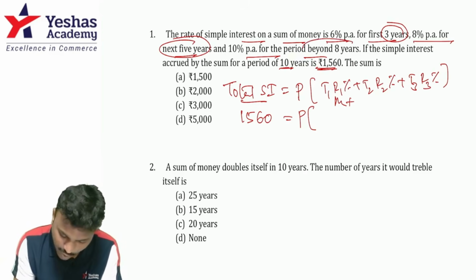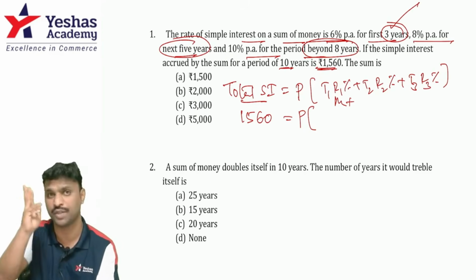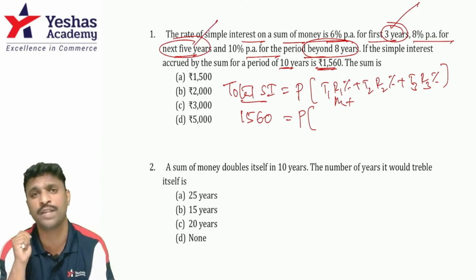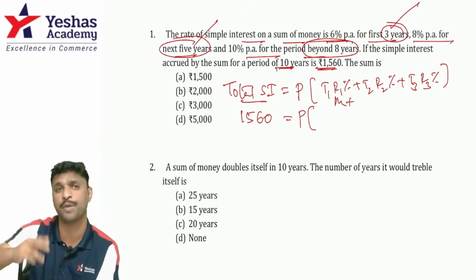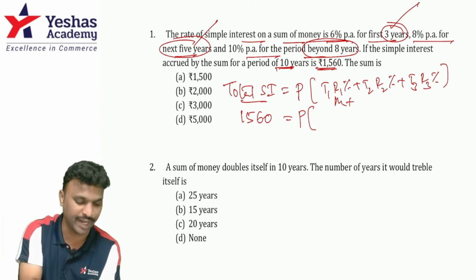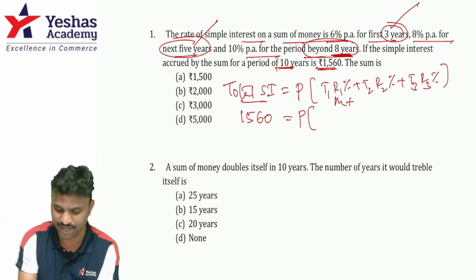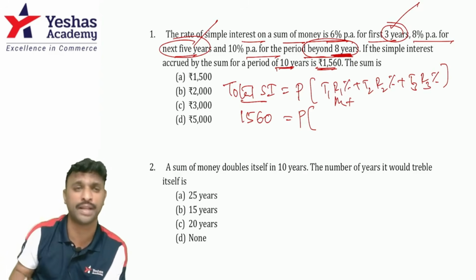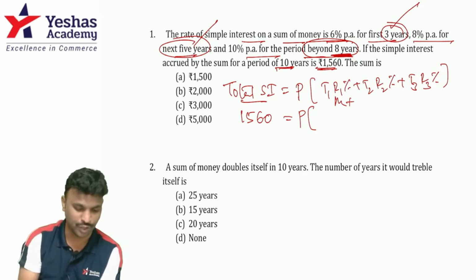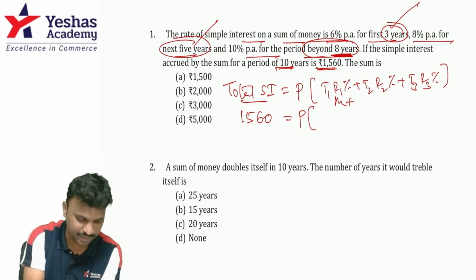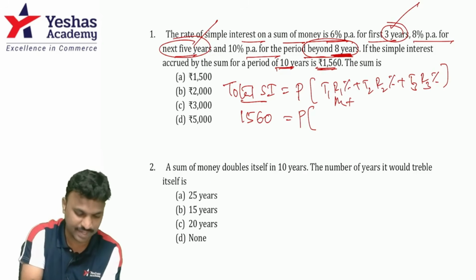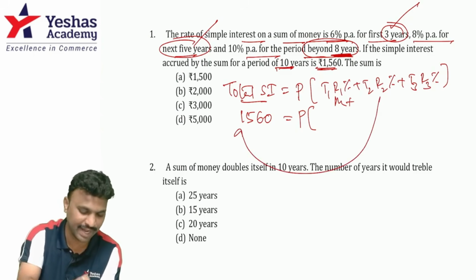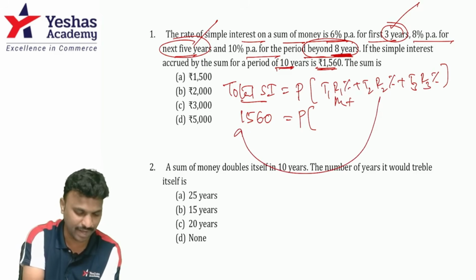Then period beyond 8 years. See, first duration is 3 years, next duration is 5 years, 3 plus 5 is 8 years. Period beyond 8 years means obviously how many years? Total investment period is 10 years, so period beyond 8 years means only 2 years. So type 2 into. Please don't misunderstand this as T3 is 8 years. Period beyond 8 years means how many years remaining? That is what is T3. Remaining years is 2. So 2 into rate of interest for the third duration is 10%. M plus, MRC. Now transpose that to the other side. How do I do it? Divide equal. After transposing, multiply 1/5.